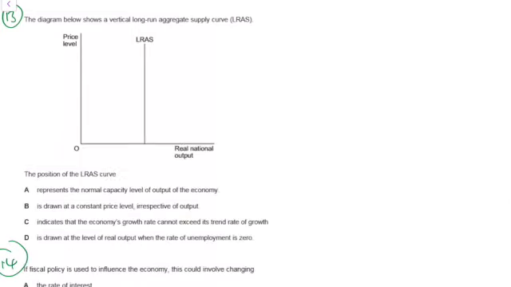This one, we've got a vertical long run aggregate supply curve. So that's a neoclassical interpretation of long run aggregate supply, and they say that's essentially the current limit. We can't get past there without inflation. For those of you that have done it, it's sort of the NAIRU, but in this case, it just represents the normal capacity level of the economy.